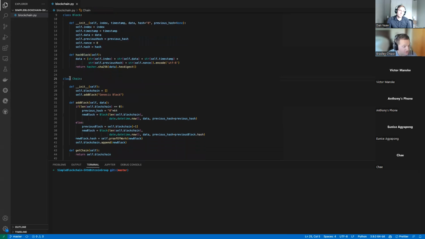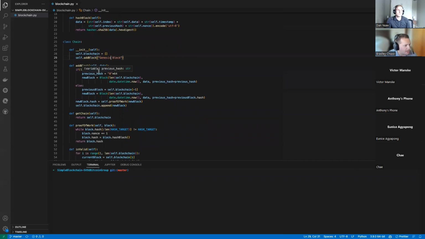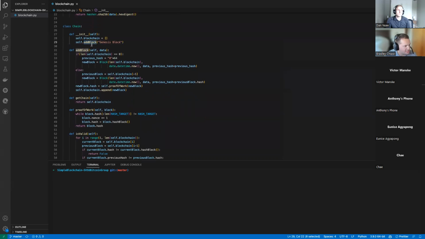Now I'm going to create a chain, a new class. Basically I'm just going to create an array, a list, and define that right at the beginning. And then once that chain is created and that constructor is called, I'm going to immediately go ahead and create that Genesis block automatically. As you can see, it calls this add block. So now I have a method called add block, and it just takes in a parameter of data.